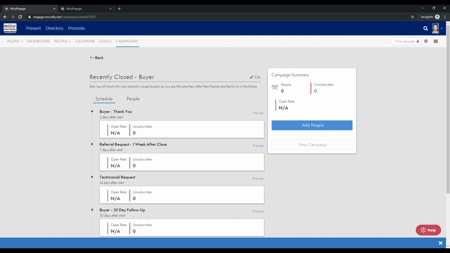When you hit Start Campaign, that will actually start the campaign, as fun as that makes sense. So this one will start being sent out to people. There's a lot of great information that you can gather from our campaign.